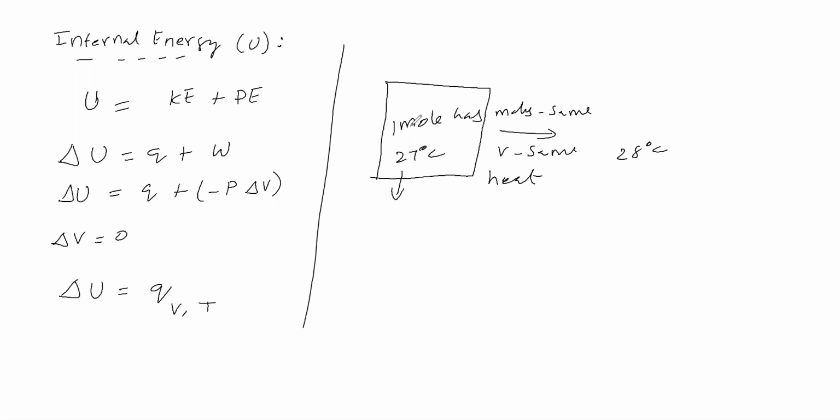Here gas molecules have kinetic energy and potential energy. The sum of kinetic and potential energy is called internal energy. That sum is internal energy, here U2. Here the temperature is higher, therefore this internal energy is greater than the earlier one. Now the change in internal energy, delta U, is equal to U2 minus U1, which is equal to the amount of heat supplied. Corresponding to how much heat is supplied, the temperature is raised.